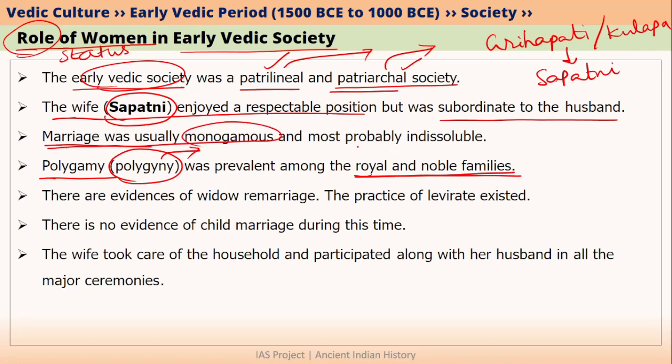Moreover, there was no concept of divorce that was discussed in early Vedic period. That is why marriage was considered as indissoluble. Indissoluble marriage means there is no concept of divorce.